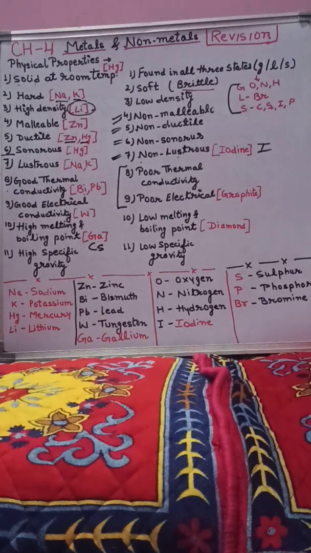So children, that's all about physical properties. You have to revise all these properties with exceptions and learn all these symbols with their names.